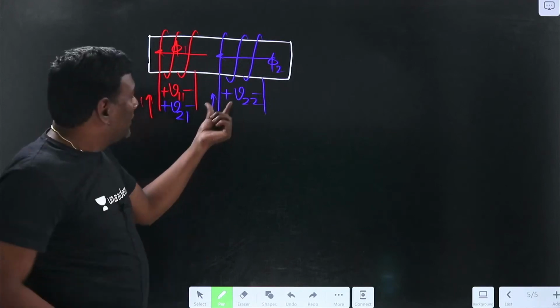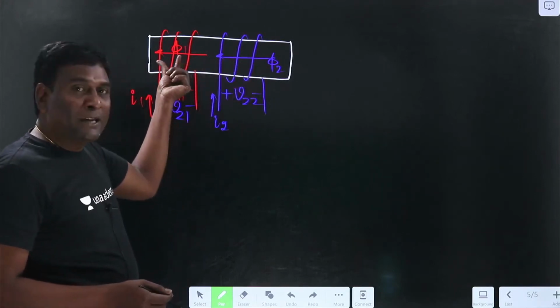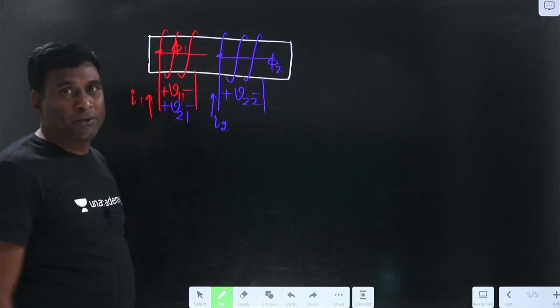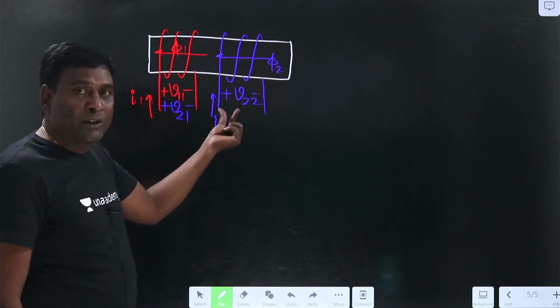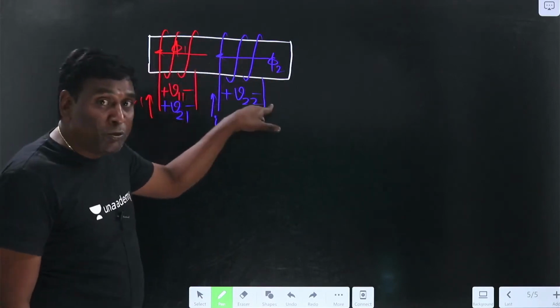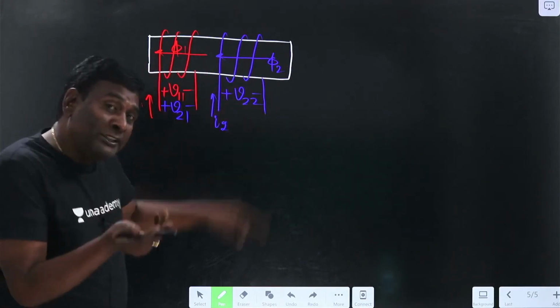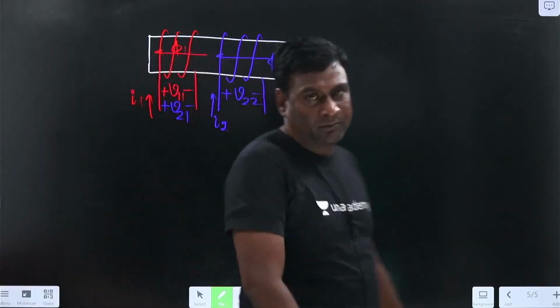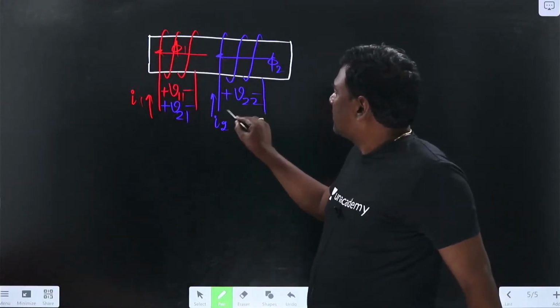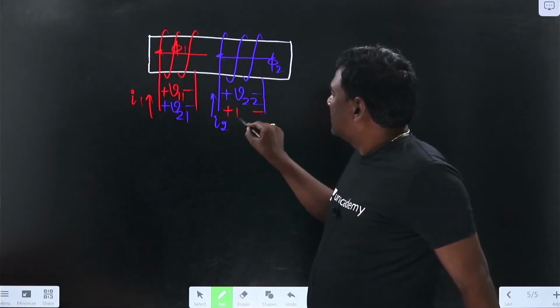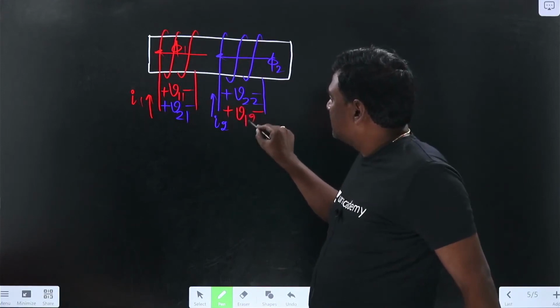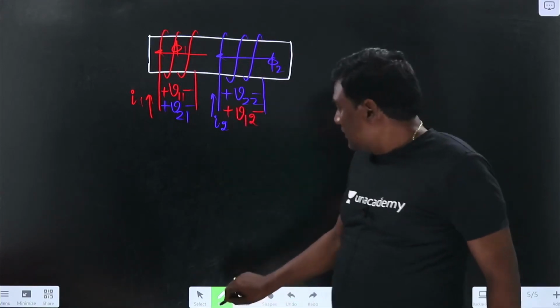Okay, now it means pi 2 is there, pi 1 is there, and pi 1 is in aiding direction with respect to pi 2. Because of pi 2, self-induced voltage is there, and because of pi 1, mutual induced voltage will be there. Because of this flux, induced voltage will be there here. That induced voltage should aid self-induced voltage or not? Yes. So here it is going to be plus, here it is going to be minus, because of first flux induced voltage in the second.